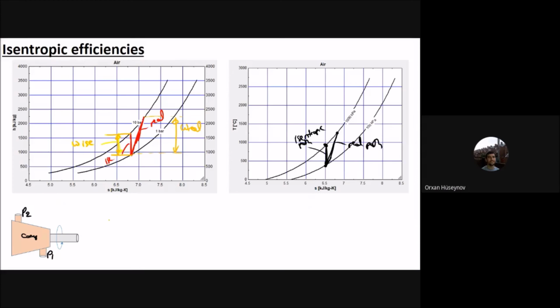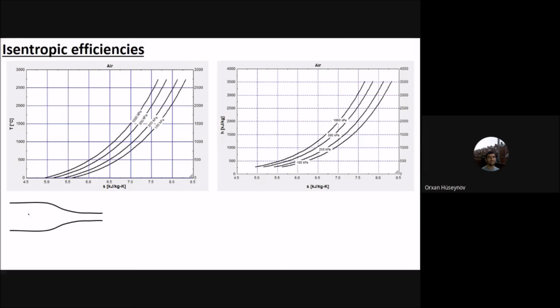And for these reasons, the isentropic efficiency of the compressor will be H2 isentropic minus H1 over H2 minus H1, to make it between 0 and 1. Otherwise, it will be greater than 1. But here, you can see it is less. This one is small, and this one is large. Okay. Therefore, you divide in the opposite sense, and you get the isentropic efficiency relationship for the compressor.